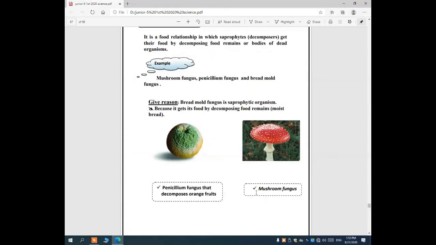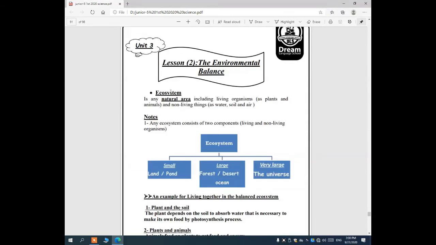And now we have finished lesson 1. Now let's start lesson 2, the environmental balance. To know the meaning of environmental balance, we must first know the meaning of ecosystem. What is the meaning of ecosystem? Ecosystem means any natural area that has living organisms and non-living things. Any natural area that has plants or animals together with water or soil or air is called an ecosystem.